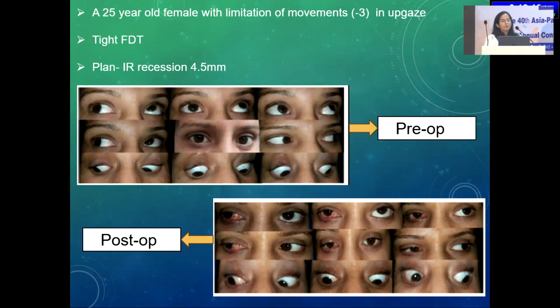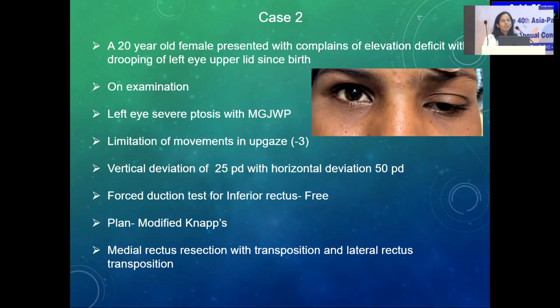And this is another case of a 25-year-old female. She had cysticercosis on her CT scan, and FTT was tight for inferior rectus. Following that, inferior rectus recession of 4.5 millimeters was done. So this is the pre-op 9 gaze and the post-op 9 gaze, which clearly shows the improvement in the elevation in this patient. Now, these were the one variety of cases where the inferior rectus was tight.